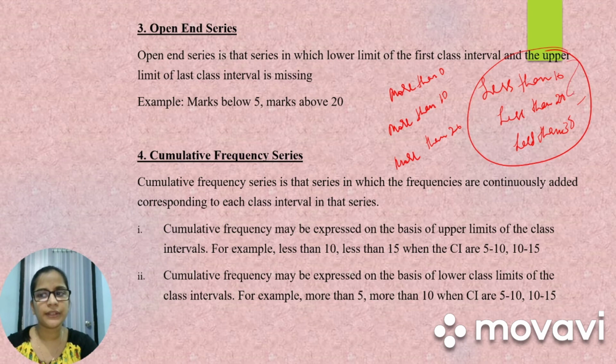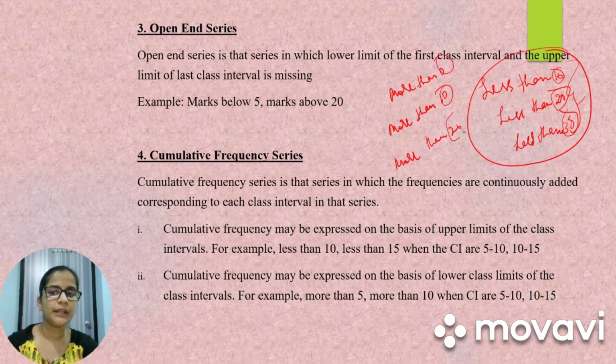So I have given you this example. When the cumulative frequency is expressed on the basis of upper class limit, it will be expressed as less than 10, less than 20, less than 30. And when the cumulative frequency is expressed on the basis of lower class limit, it will be more than 0, more than 10, more than 20. So these are the different types of frequency distribution.